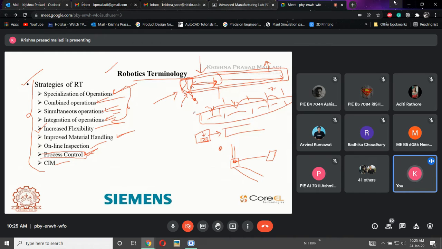So in this application, I can't use a rubber gripper. I can use mechanical grippers or a metal gripper, so what will happen? It will withstand the component, it will withstand the heat. At the same time, I need to consider this also. So if I use a mechanical gripper, what will happen?